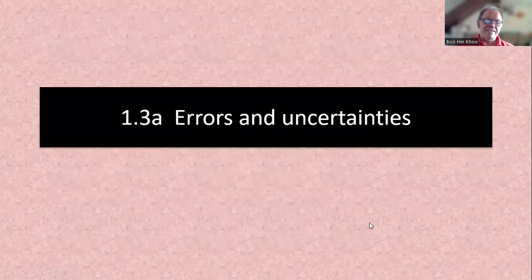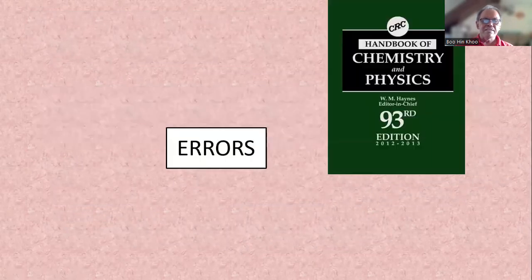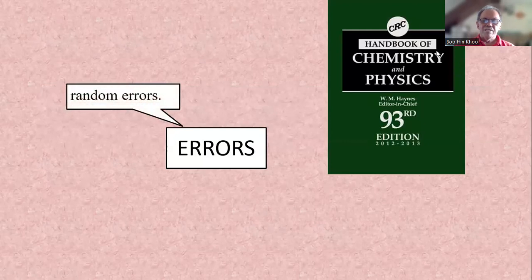Errors and uncertainty. Right? Look at random error. Usually, the constants are tabulated in the handbook of chemistry and physics. Anywhere you go to university, you want to use it. But for us, we are not interested in that.